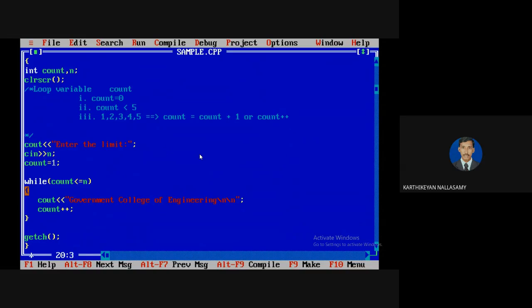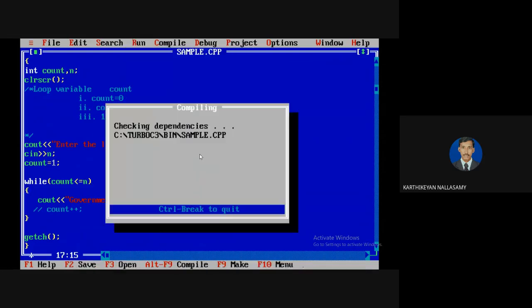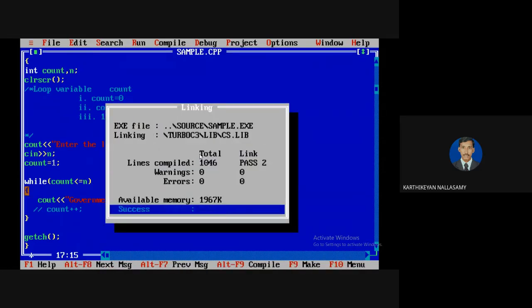And if the counting is missing, for example, if the modification part is missing, you know that the condition is always true, because count equal to 1, then count less than or equal to n. Assume n equal to 5, 1 is less than or equal to 5, the condition is always true, so it goes for infinite execution.